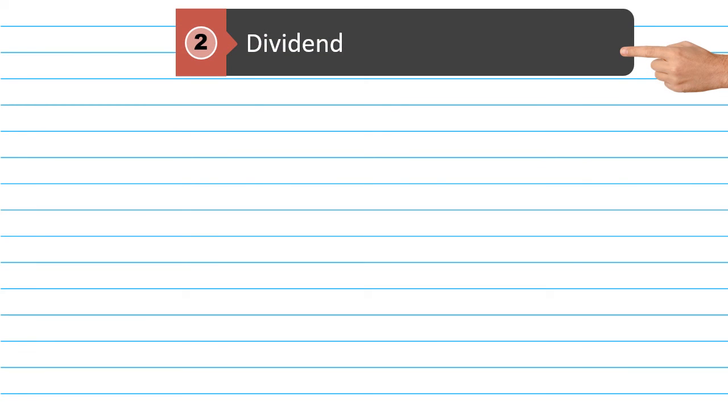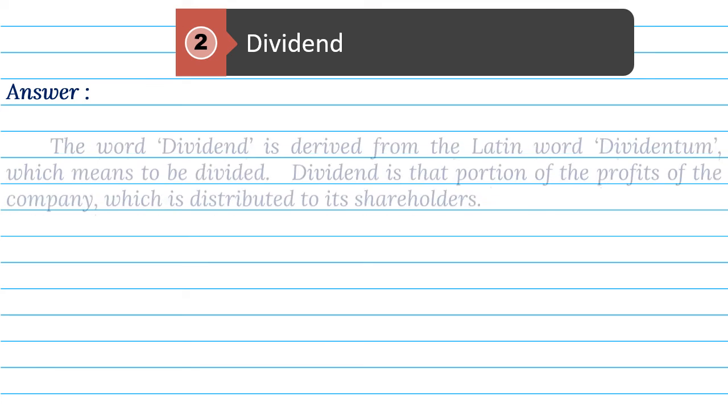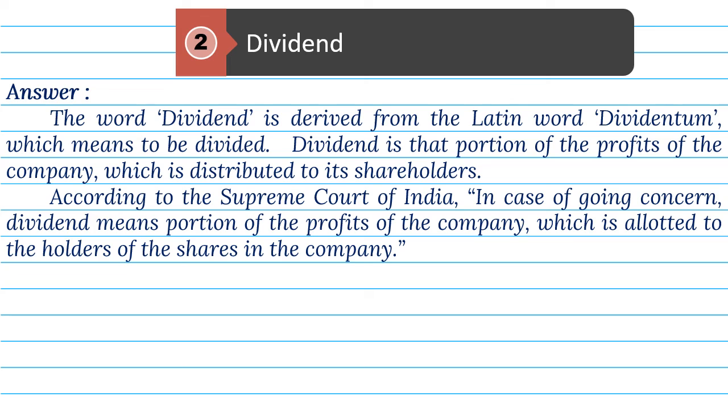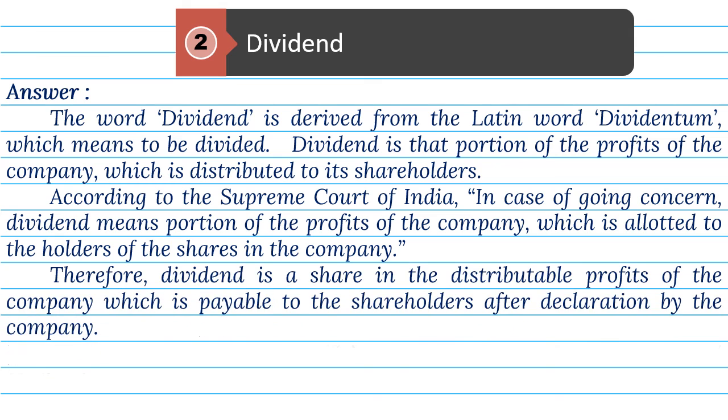2. Dividend. Answer. The word dividend is derived from the Latin word dividendum, which means to be divided. Dividend is that portion of the profits of the company which is distributed to its shareholders. According to the Supreme Court of India, in case of going concern, dividend means portion of the profits of the company which is allotted to the holders of the shares in the company. Therefore, dividend is a share in the distributable profits of the company which is payable to the shareholders after declaration by the company.